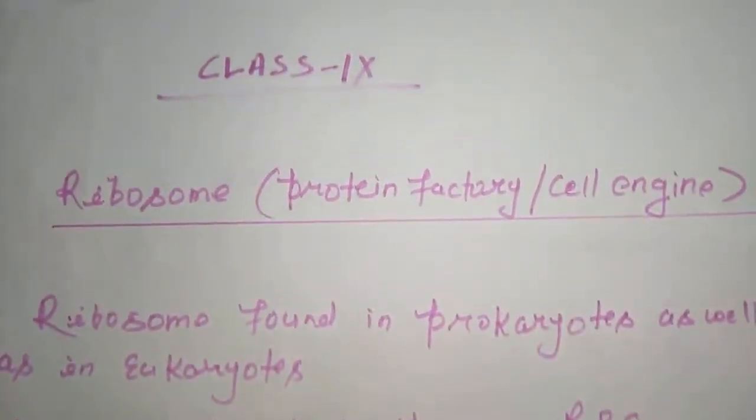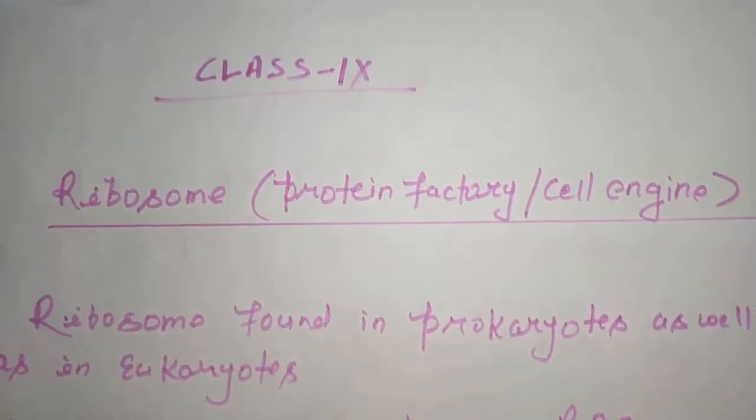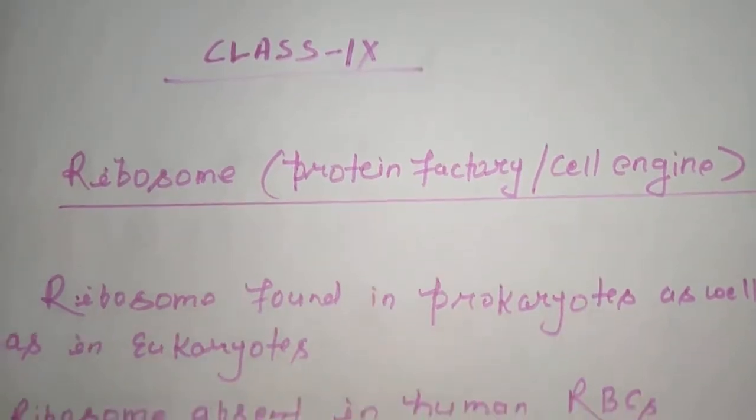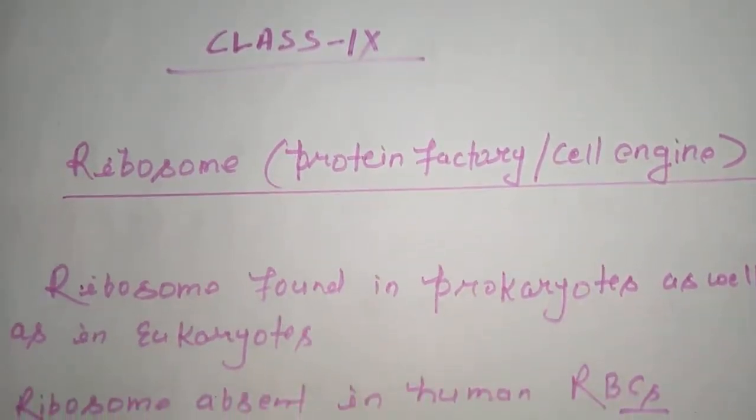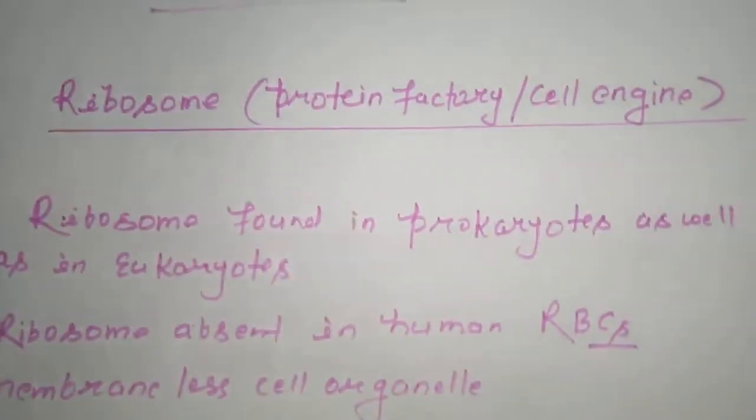Today I am going to start the study of one more topic in cell organelles named ribosome. Students, you already know that ribosome is known as the protein factory of the cell, or also known as the cell engine of the cell. Students, there are some fact-based points which you must remember. The first point is ribosome is found in prokaryotes as well as in eukaryotes.